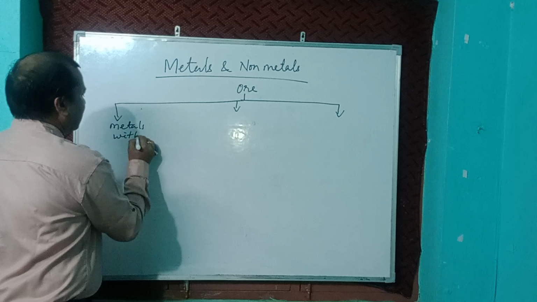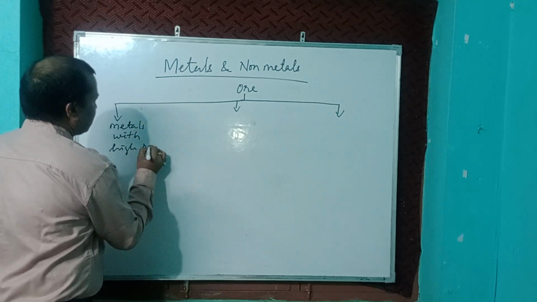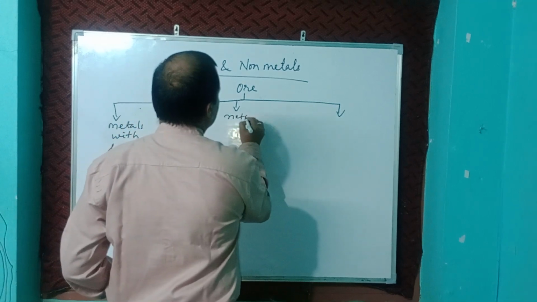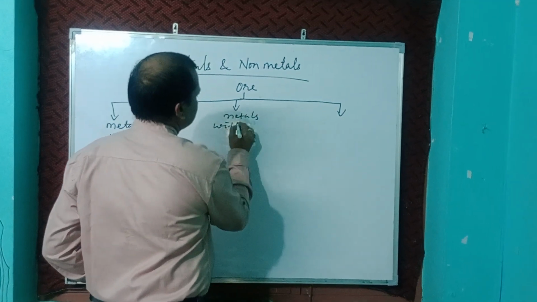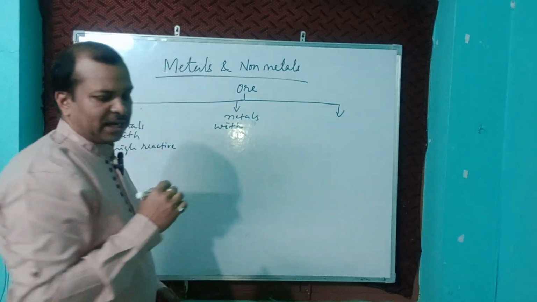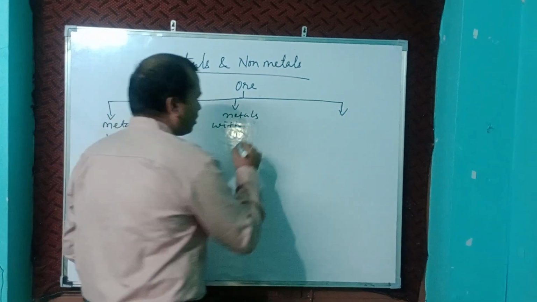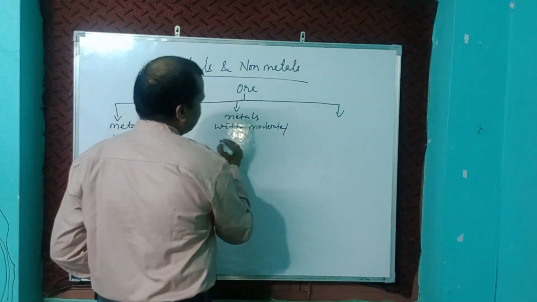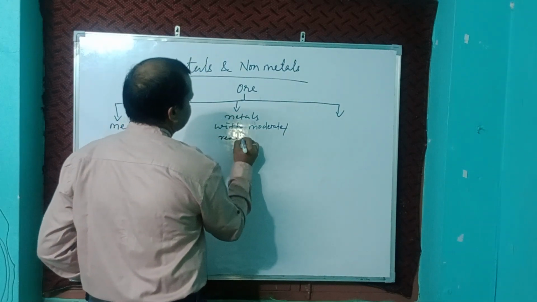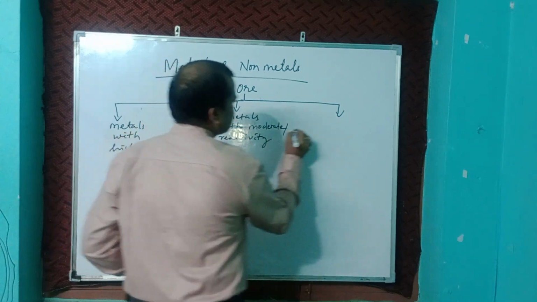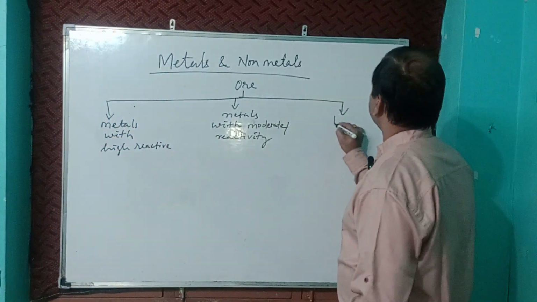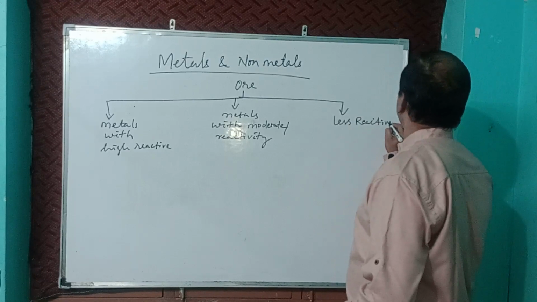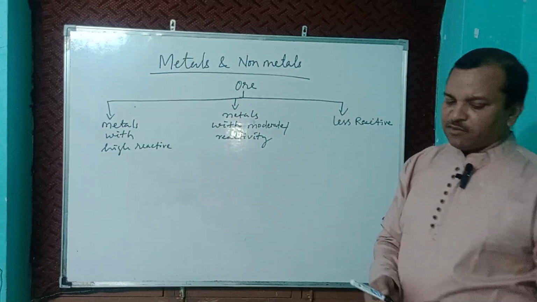Second one is metals with moderate, or medium, reactivity. Third one is less reactive metals. Different processes we have to follow for each.